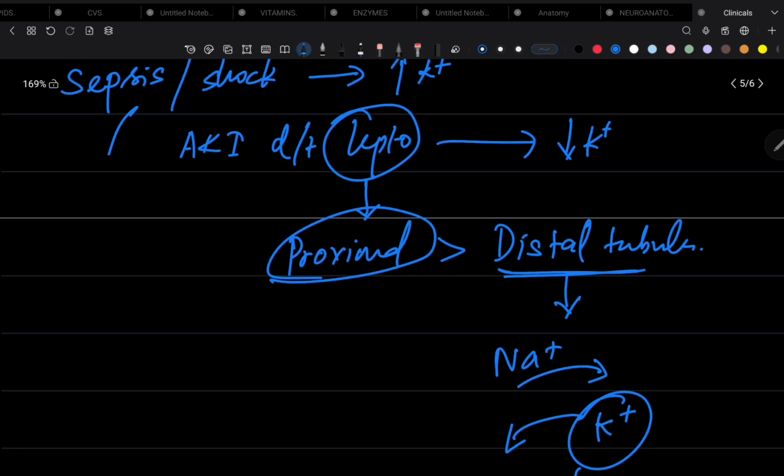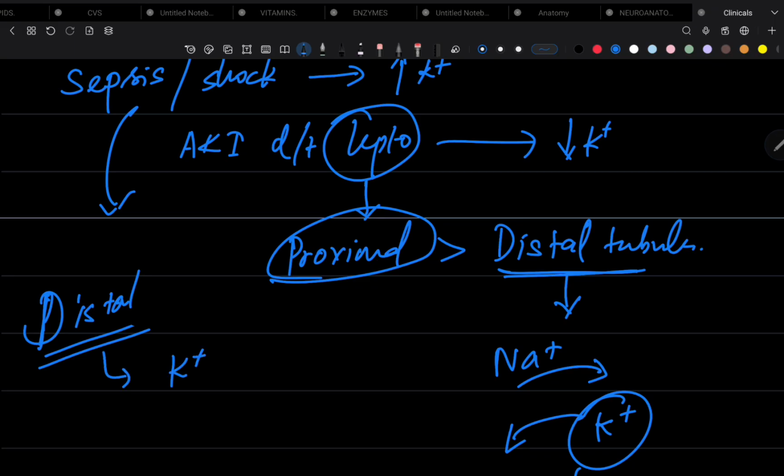But in other causes like sepsis and shock and all, both proximal and distal tubules will be affected, and distal tubules will be predominantly involved in other causes of AKI like sepsis and shock. So there is no potassium secretion. If the distal tubules are normal, there will be normal sodium reabsorption, and for that compensation potassium loss occurs. So that happens in leptospirosis.